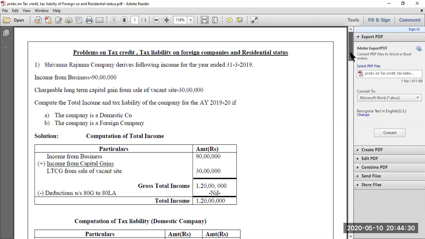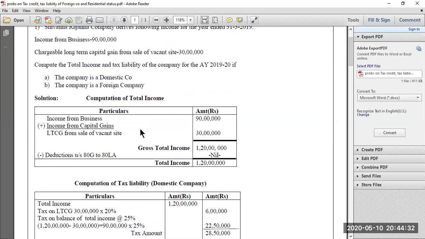Now, how do we find out total income? It is simple. There are two incomes. One is income from business and one you have income from capital gains. Income from business is 90 lakh and income from capital gains is long-term capital gain from sale of vacant site amounting to 30 lakh. So both put together you have gross total income of 1.2 crores or 120 lakhs. Now again, you see whether there are any deductions under section 80G to 80LA. Since there is no information given in the question, there are no deductions. Then again, total income will also be 120 lakhs or 1.2 crores.